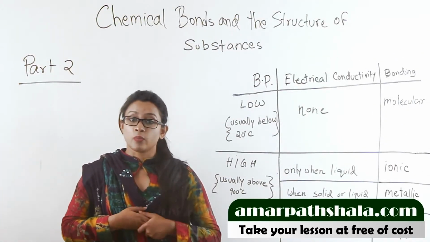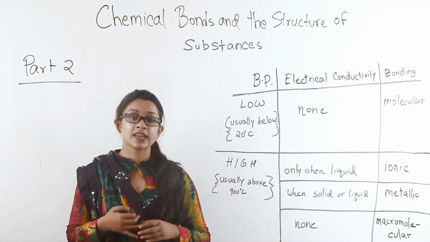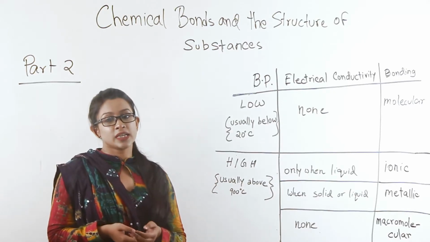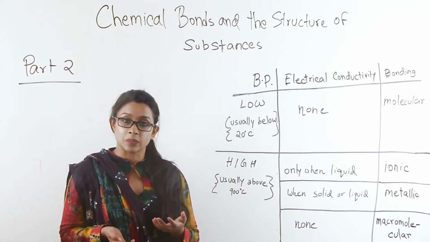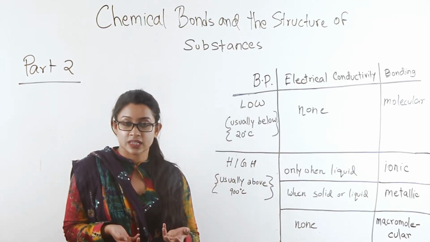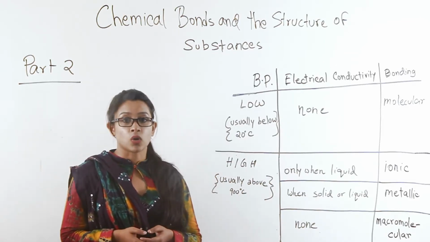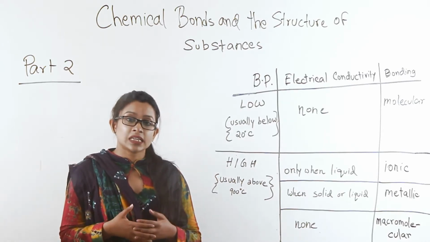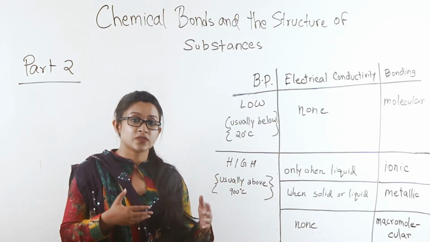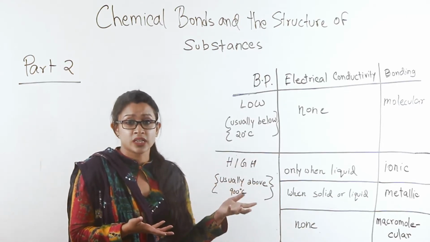In order to understand the bonding of a substance, we classify them according to their boiling point and another characteristic, which is their electrical conductivity. The boiling point tells us what kind of substance they may be. For example, if they have a low boiling point, they are molecular substances. If they have a high boiling point, they are either ionic or macromolecular or metallic. But when it comes to electrical conductivity, along with boiling point, it also gives us a better idea about the bonding between the substances.